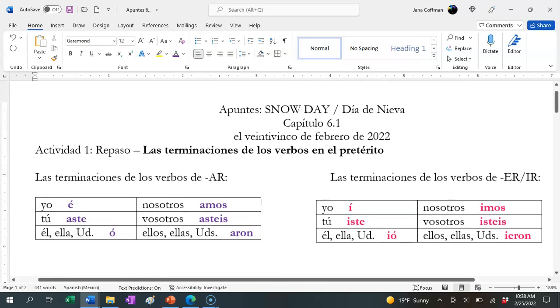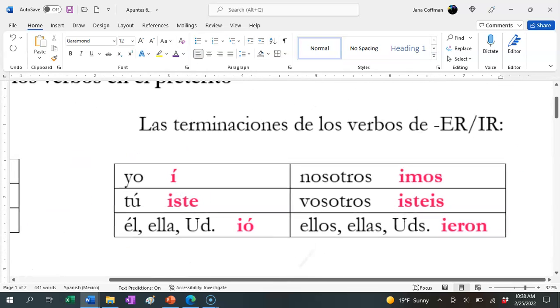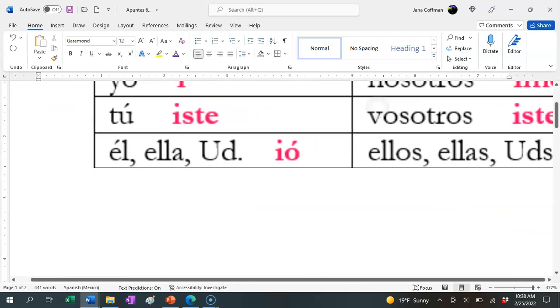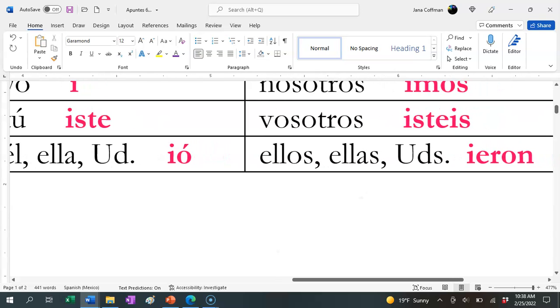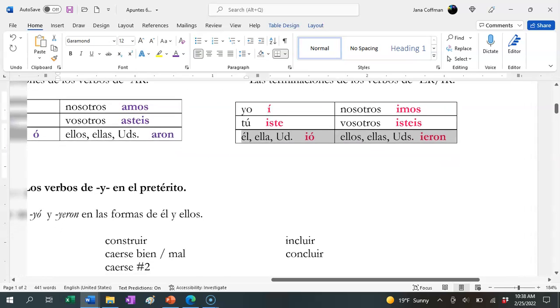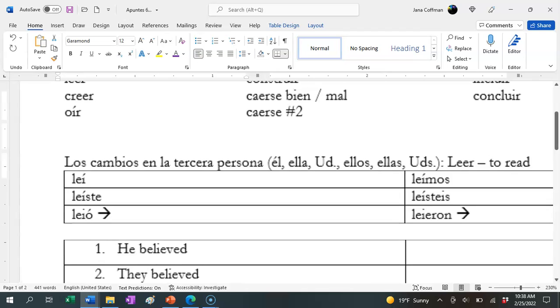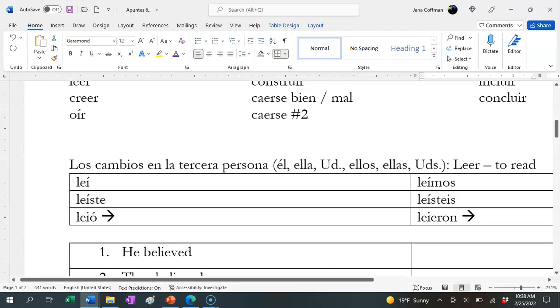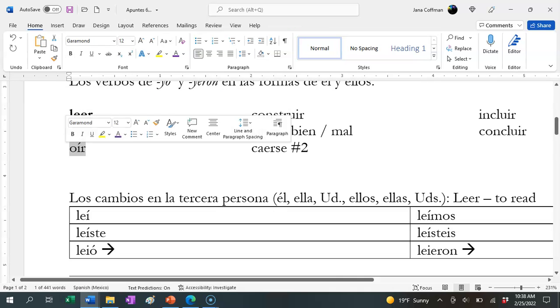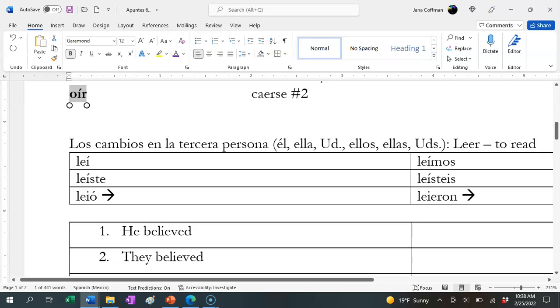These verbs, you'll notice that they're all ER or IR, so they're still using these endings. However, we're going to make some spelling changes in the third person, which would be the él, ella, usted, and the ellos, ellas, ustedes. So right here, we're going to do this. So here's an example. We have leí. You'll notice that both leer and oír have extra accents on them in the preterite. Okay, so we have an accent here, we have an accent here, we have an accent here. And that's to maintain the pronunciation.